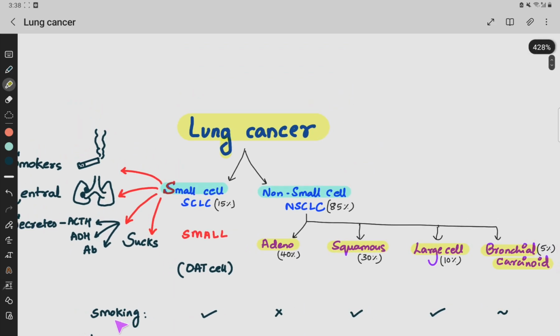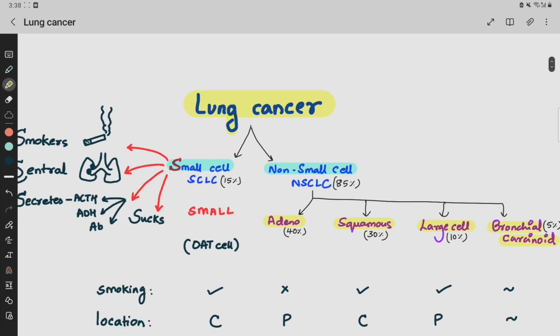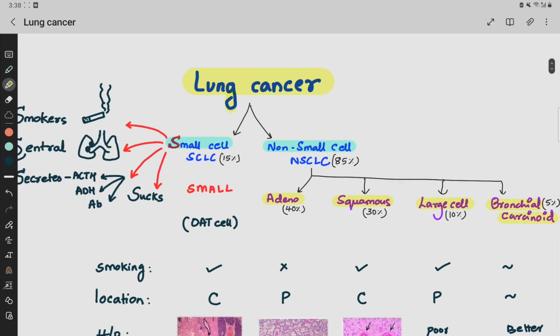Smoking, as I said, small cell lung carcinoma is associated with smokers, adeno in non-smokers, squamous is seen in smokers, large cell is also seen in smokers, and for bronchial carcinoid we do not have information about that as such. Location wise, small cell is central, and adeno is peripheral in location. Squamous is again central, large cell is peripheral, and bronchial carcinoid is not specific to the location.